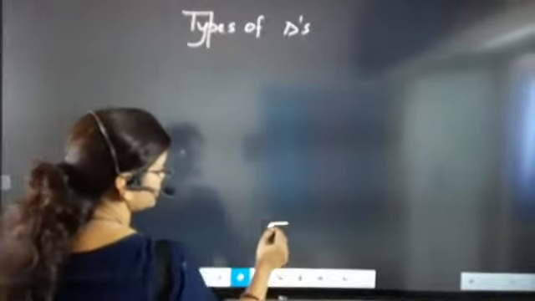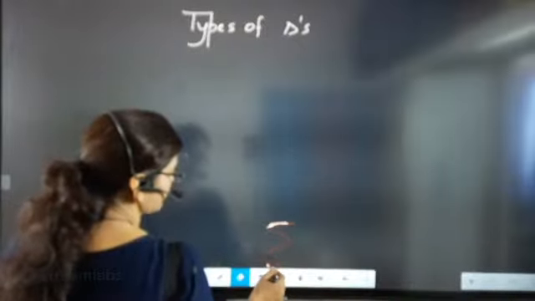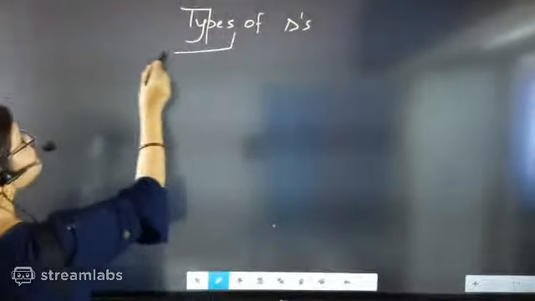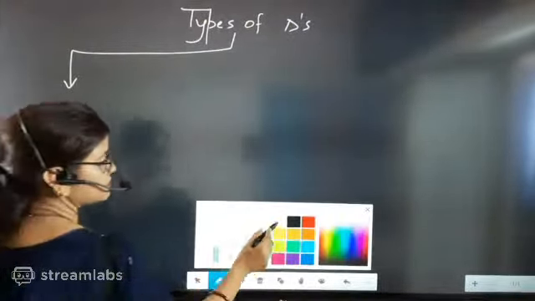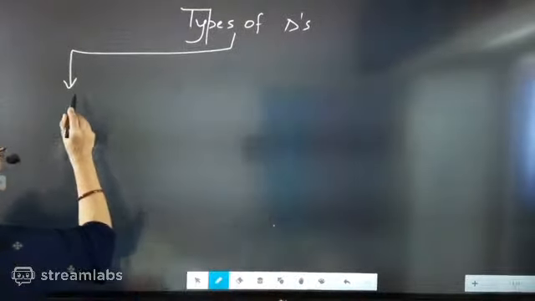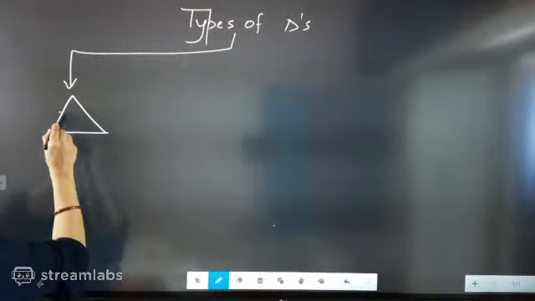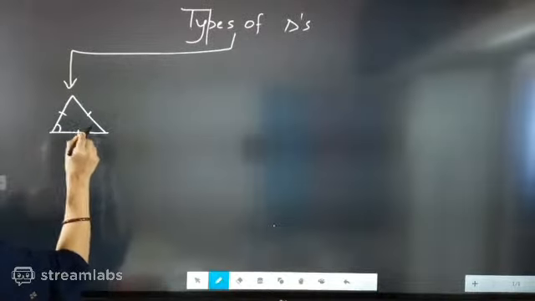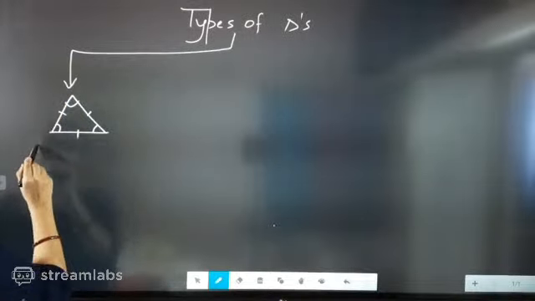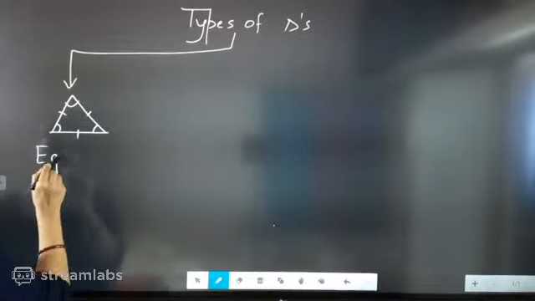So the first type of triangle we are going to take is equilateral triangle. This type of triangle is called an equilateral triangle.